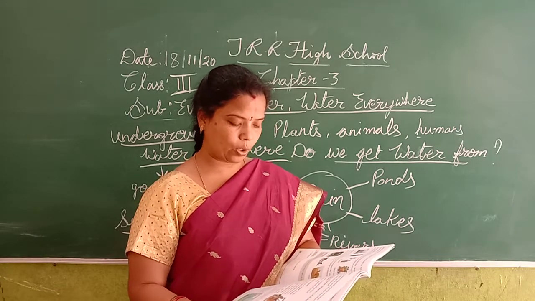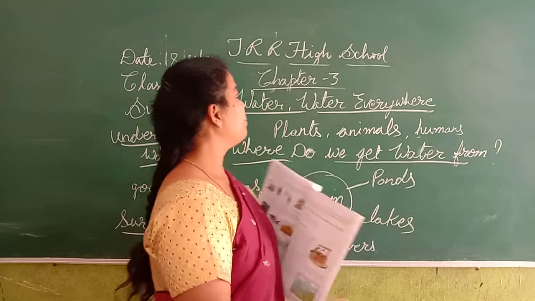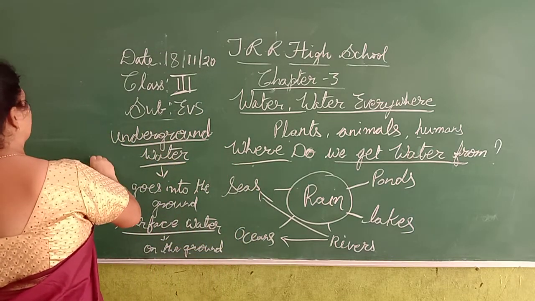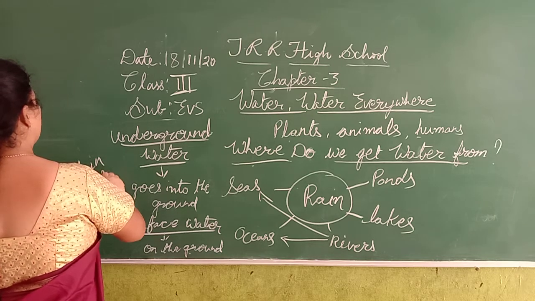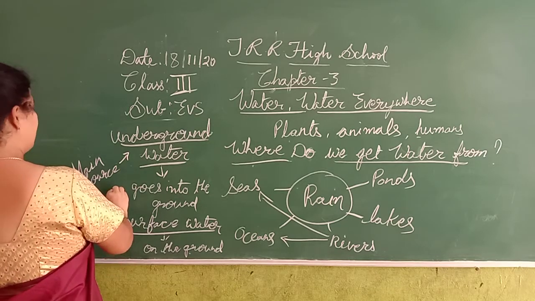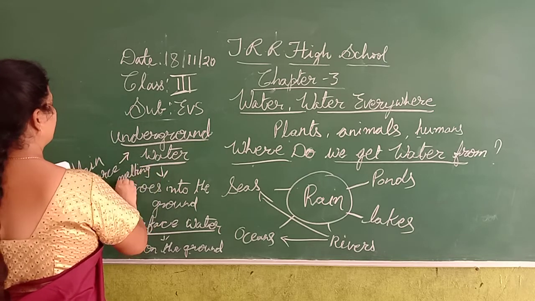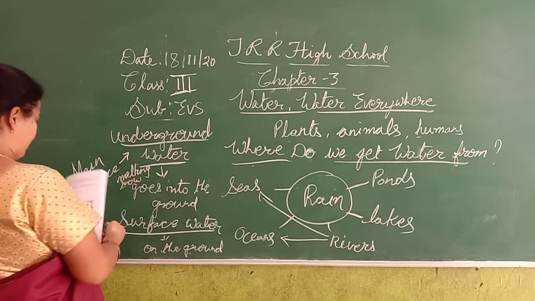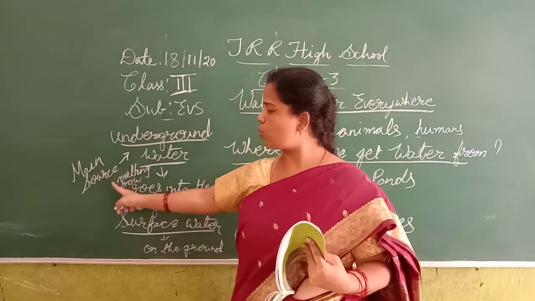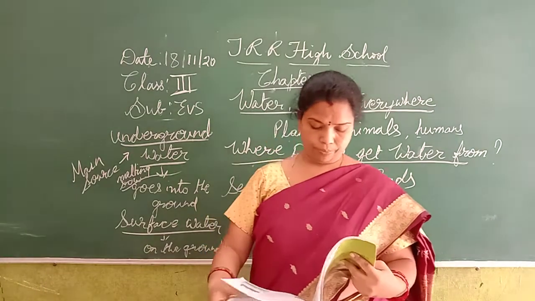So the main source of water is the underground water and the melting snow from the mountains.